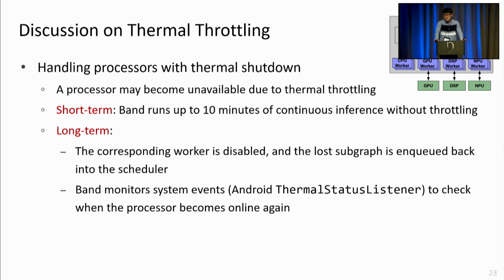And if such an unfortunate case occurs, the corresponding worker for that processor is disabled and excluded from scheduling. And the subgraph that was running on that disabled worker is put back into the scheduler. And Band continuously polls the disabled processor until it becomes online again.